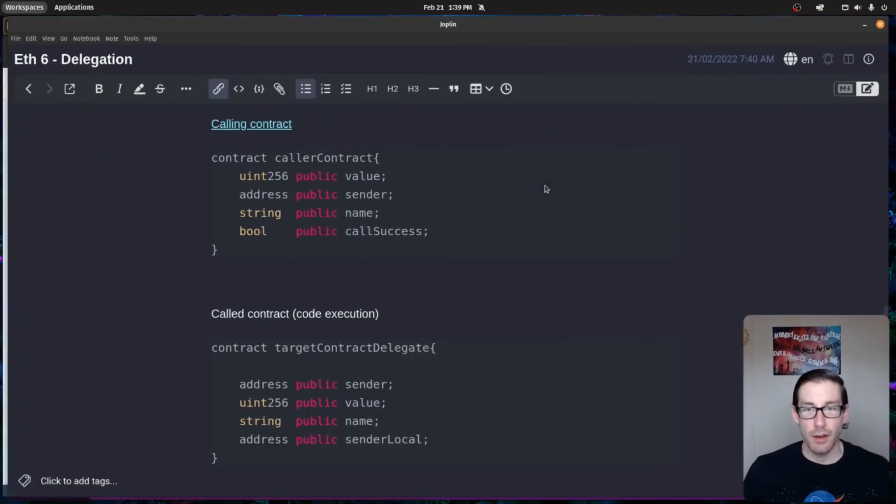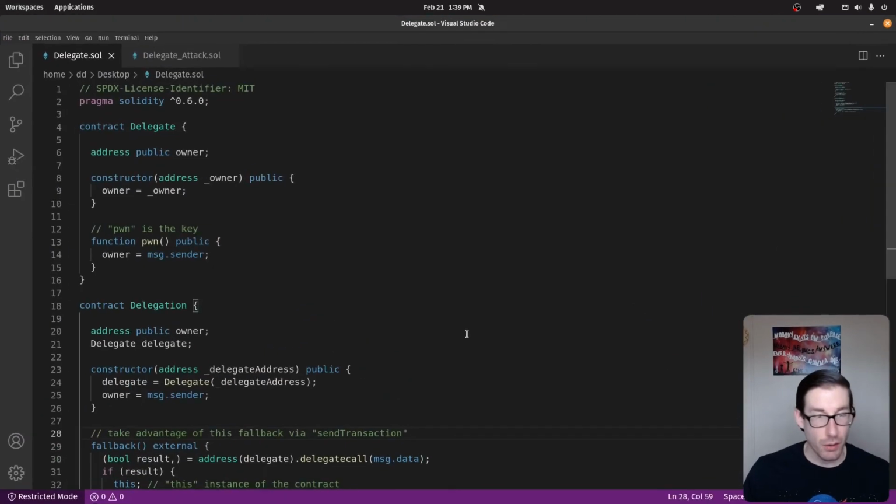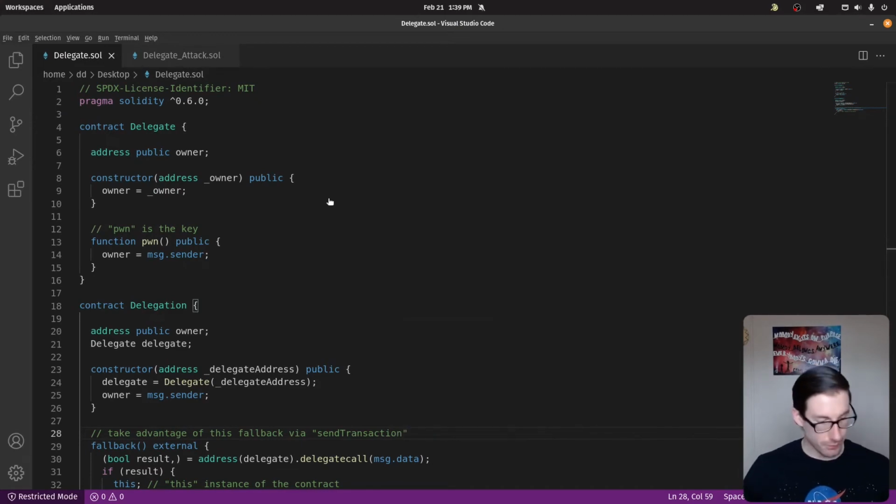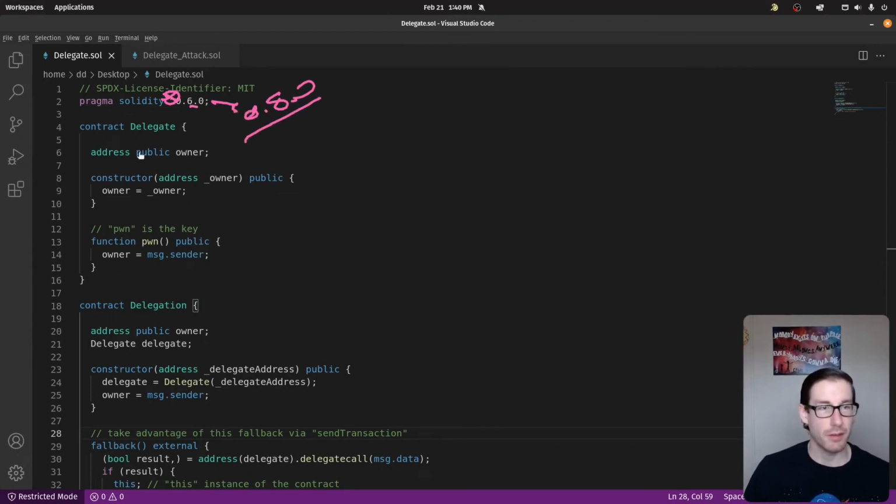All right, now with that being out of the way, let's talk about our own challenge. In our challenge, we have some code here, and we're going to walk through the code, as always. First things first, the compiler is 0.6 and it's floating, so that is a no-no. Remember, we want this to be static when we put it out into production. So it should be 0.8.0, with no floater, just by itself.